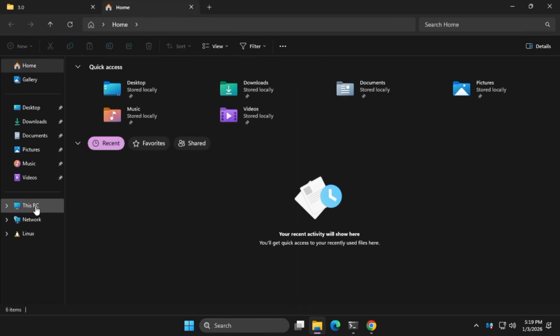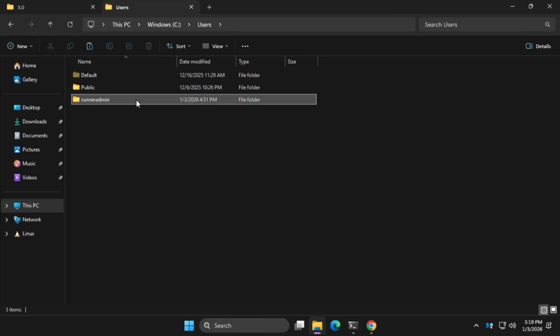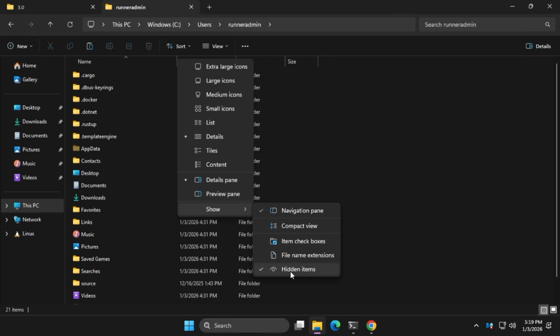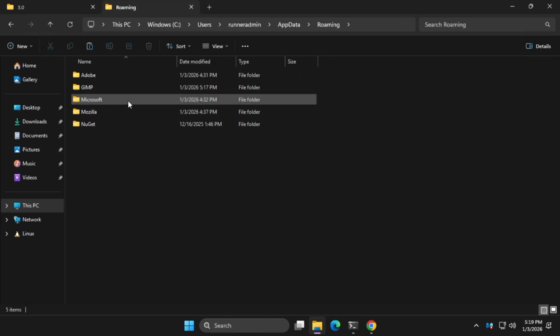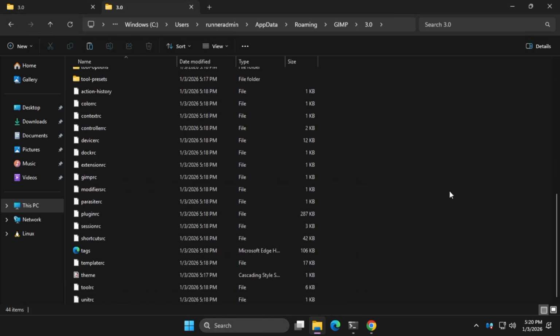Next, go to the C drive, then Users, then your username, and find the folder called AppData. If you don't see this folder, make sure to enable the Show Hidden Items option in Windows Explorer. Inside the AppData folder, open Roaming, then GIMP, and then the 3.0 folder. Now paste and replace all the files you copied earlier.